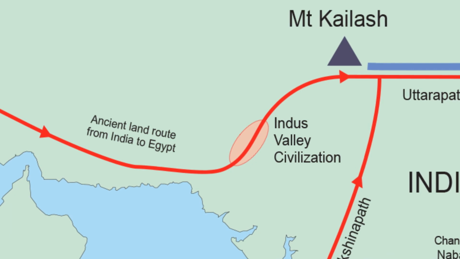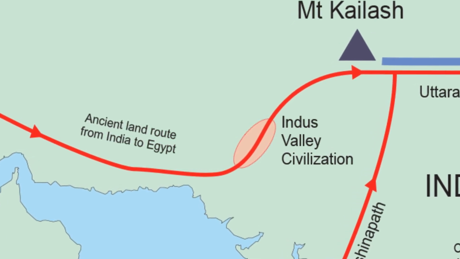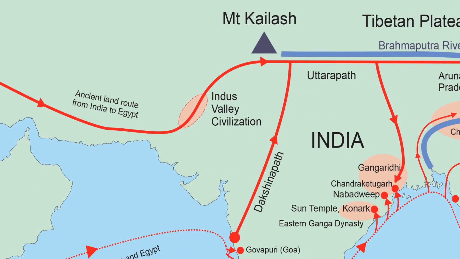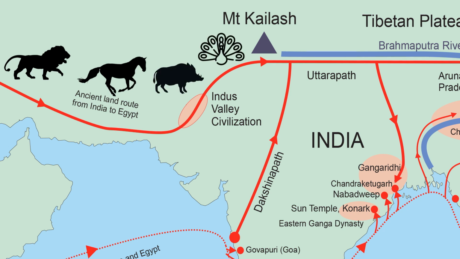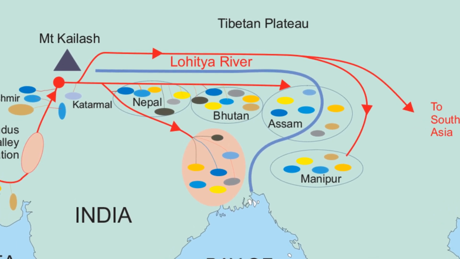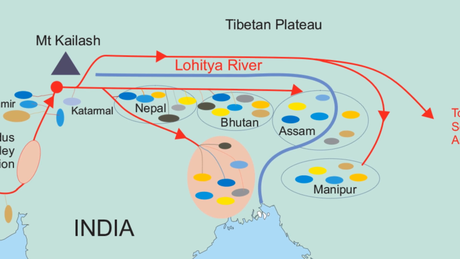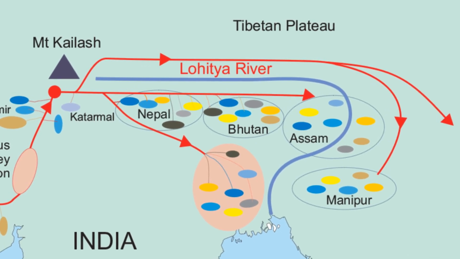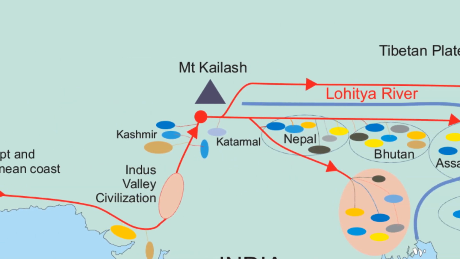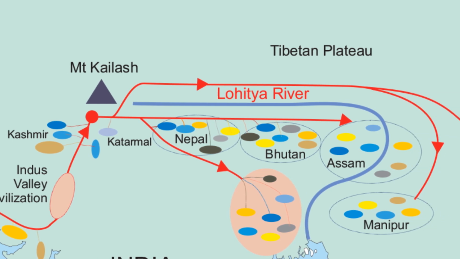As such, IVC or Indus Valley civilization was located on the land route from India to Egypt. We find the emergence of the reverse migration animal symbols like the horse, boar, lion and peacock along the entire stretch of the Uttarapath. These animal symbols are found all over the subcontinent, but their emergence in the Indian Himalayas, Nepal, Bhutan, Tibetan Plateau and Northeast India are striking, as these species are mostly not found there. These regions are connected with Egypt and Europe through the Uttarapath.